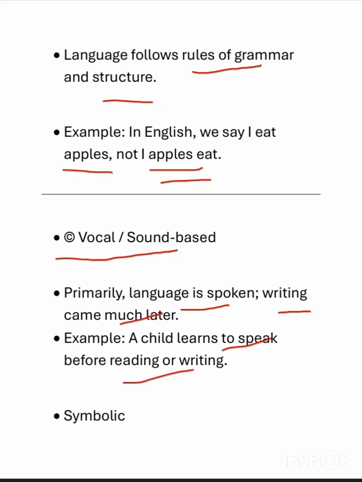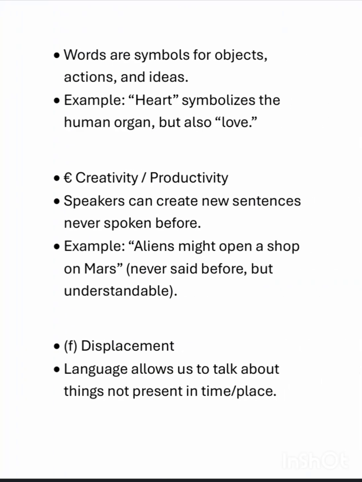Then its other feature is symbolic. Language is symbolic. How? Words are symbols for objects, actions, or ideas. The same heart symbolizes a human organ, but also love. So we have symbols. These words are symbols which suggest different objects, actions, ideas, feelings, emotions, etc. So words basically are symbols.